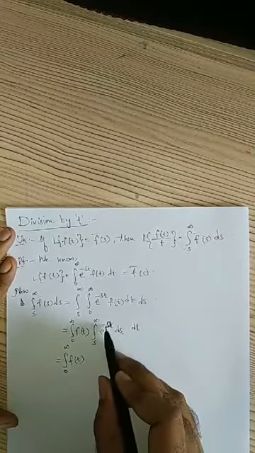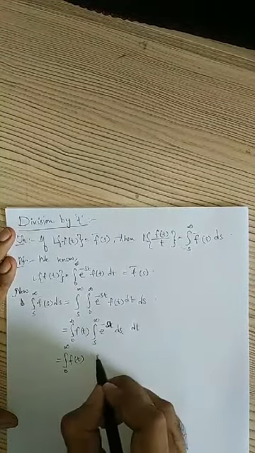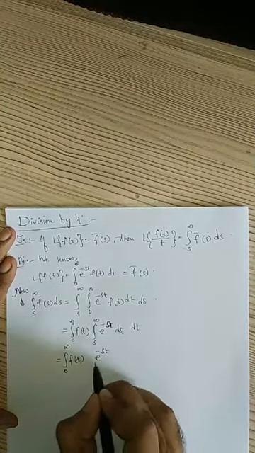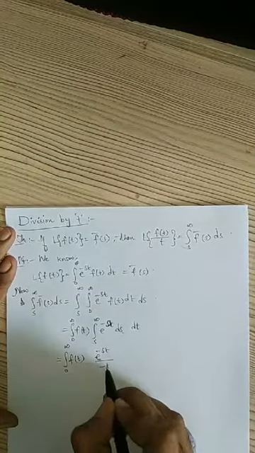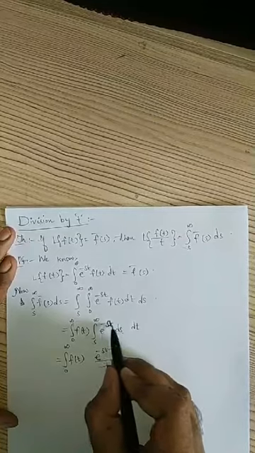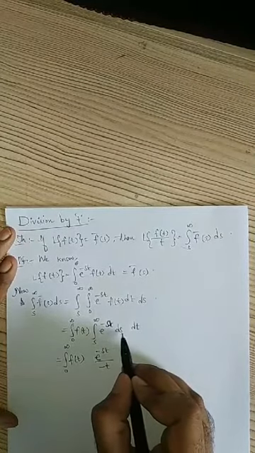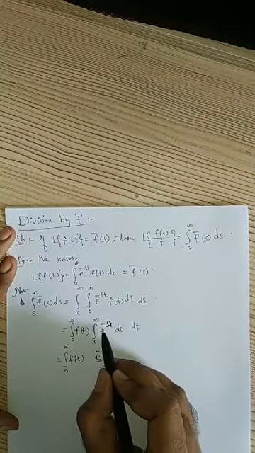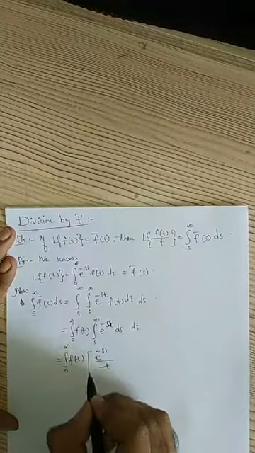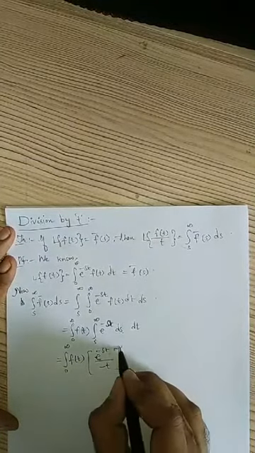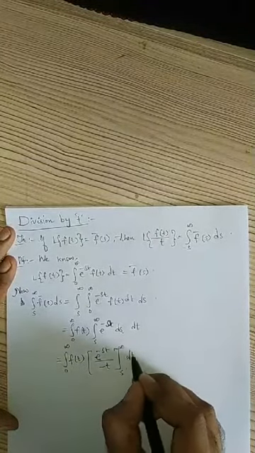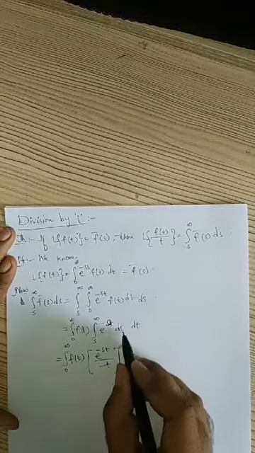Integration of e power minus st with respect to s is given by e power minus st by minus t, because the constant is minus t here. The constant is not s, because the integral is with respect to s. So minus t I will get in the denominator, and the limits are from s to infinity, and these are the limits for s variable, not t variable. These are the limits for s variable.